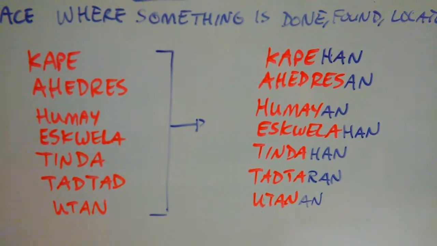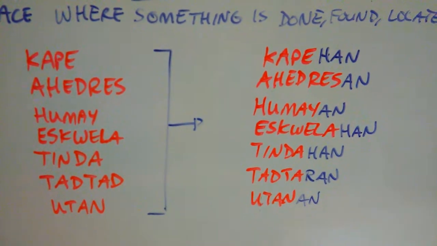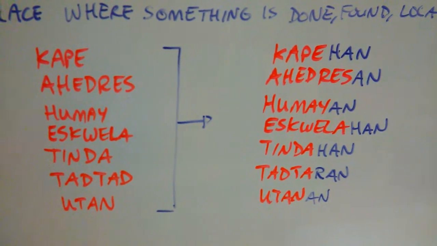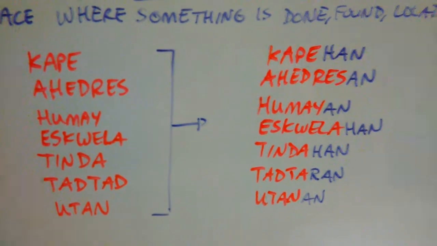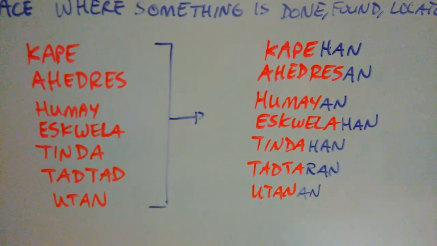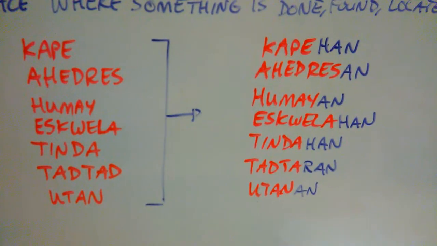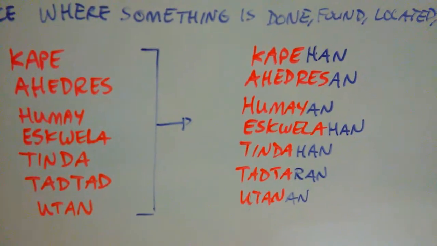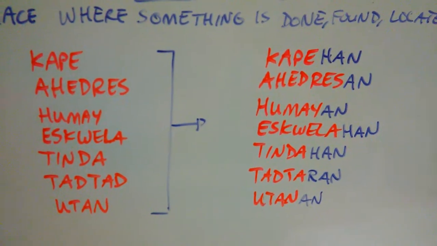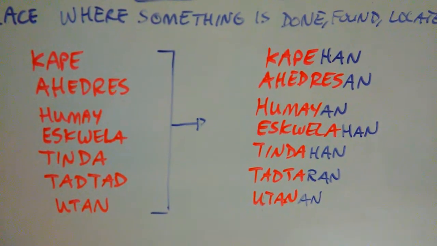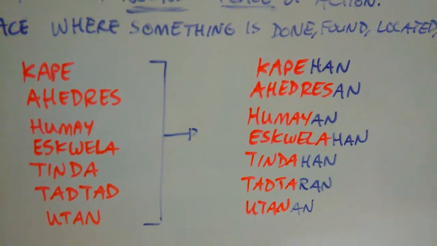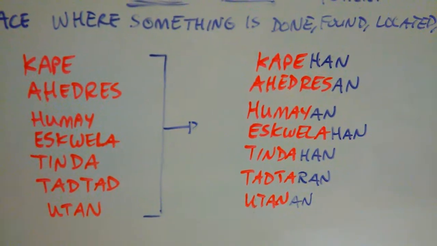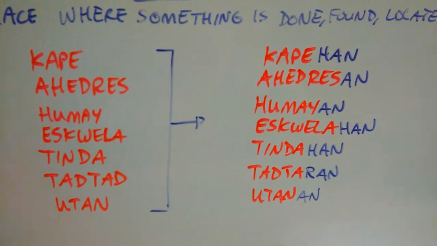Humai is our next one, and humai means rice, like the rice plant itself, right? Humayan is now a place where rice is being grown, so we get rice field or some sort of rice paddy with Humayan, right? Escuela, yay! So escuela means school, right? Escuelahan is a place where you do your studies, right? Boom. Tinda is a store. Tindahan is a place now where you can purchase your goods, buy your goods, sell your goods. It's just a place where that transaction is being done.